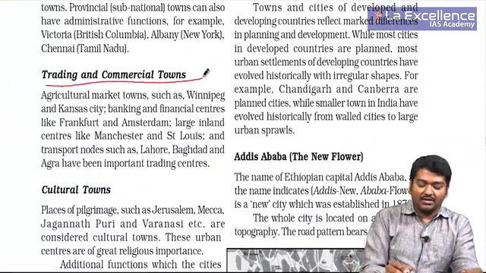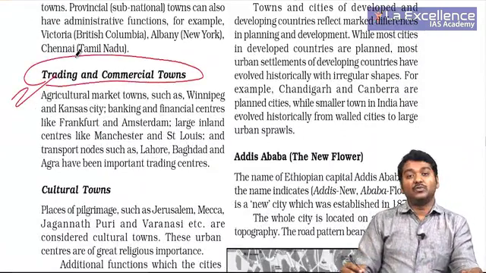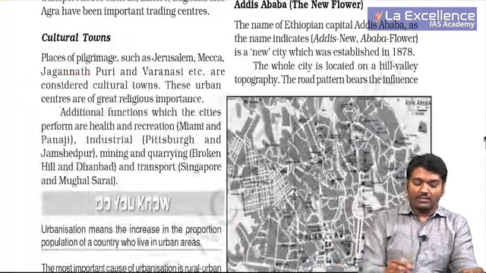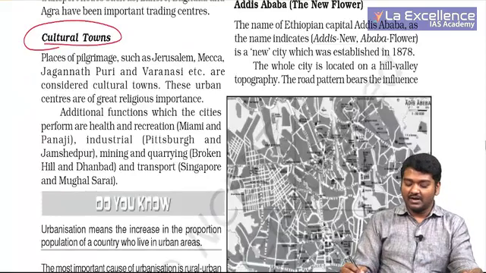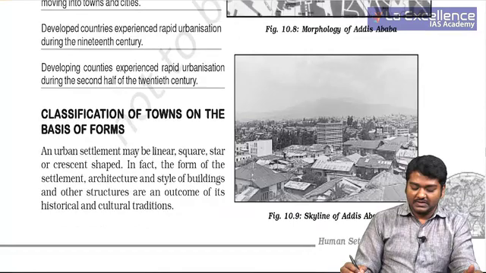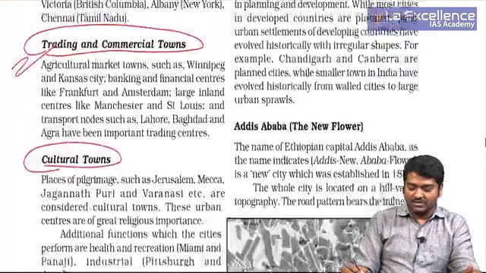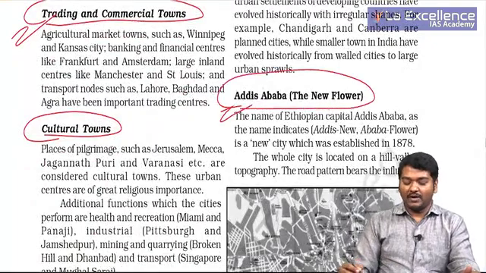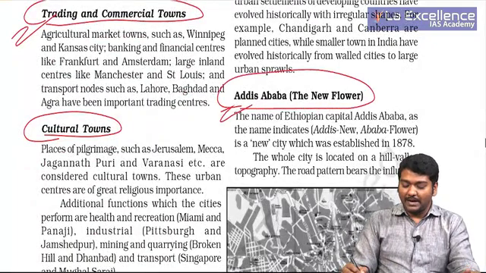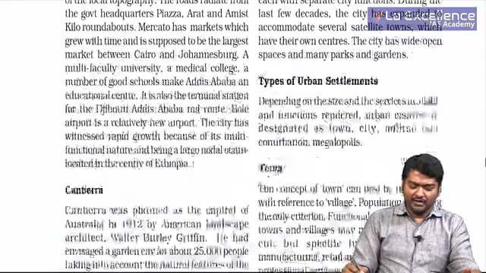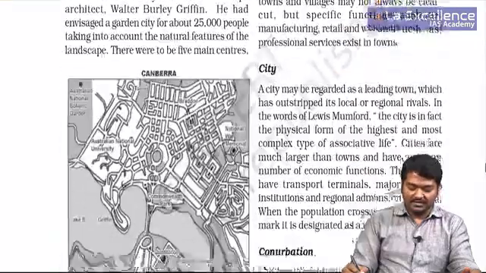Trading and commercial towns: some places will be used only for trade, Dubai, Singapore and all. Cultural towns on the basis of temples, Varanasi and all you usually see. Classification of towns on the basis of forms: historical, cultural, all this comes into the picture. Addis Ababa, the new flower, the name of the Ethiopian capital. Addis Ababa, as the name indicates, is the new city, right. It is very, very important for us to look at some of the names. Canberra is another one which you have to see.